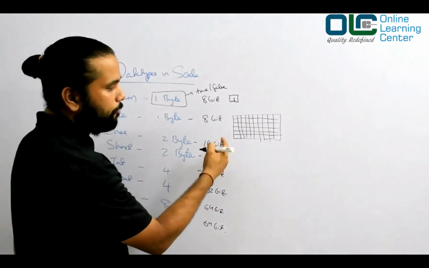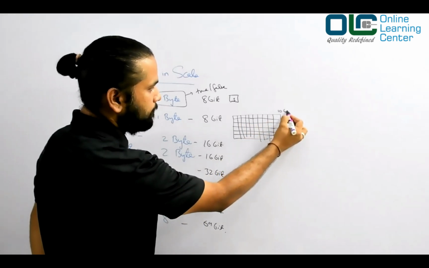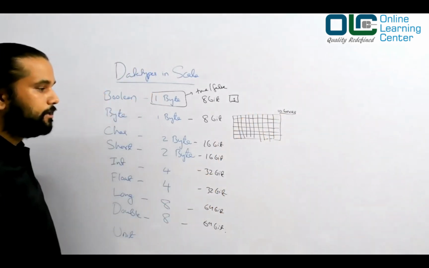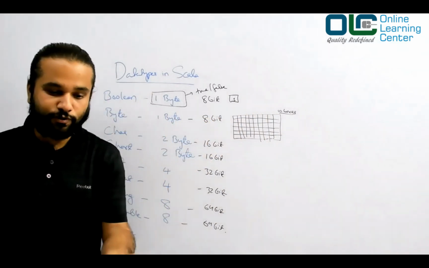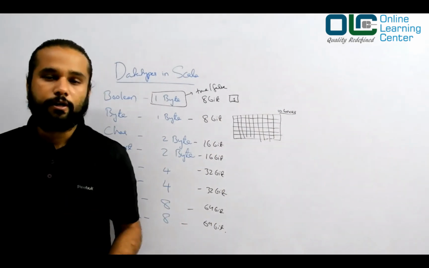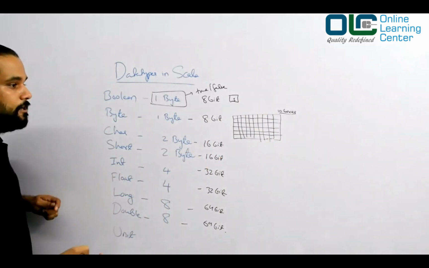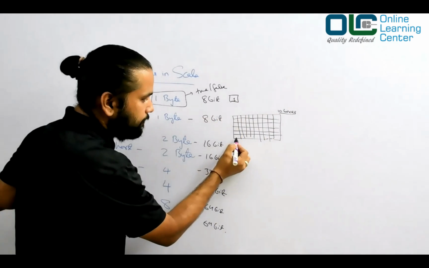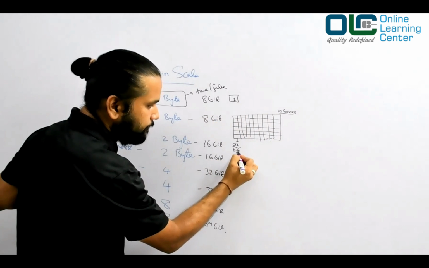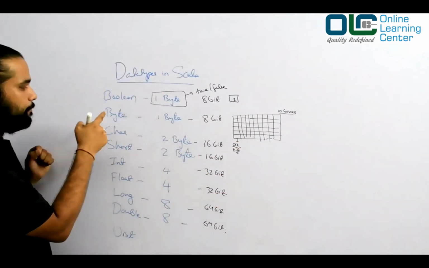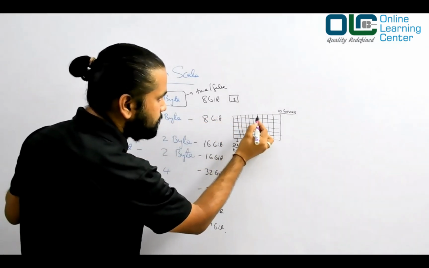Now see here, how many boxes do I have? 1, 2, 3, 4, 5, 6, 7, 8, 9, 10. 10 boxes. Each of these boxes has the capability to store only 0 and 1. That's what we have been learning since our childhood, that the computer stores information in the form of 0 and 1. The funda is the same. These boxes are called a bit, and they can store only 0 and 1. So if I say a byte takes one byte, that means 8 bits: 1, 2, 3, 4, 5, 6, 7, 8.